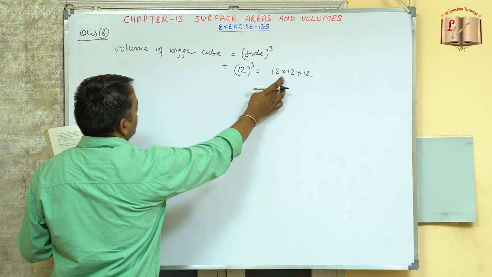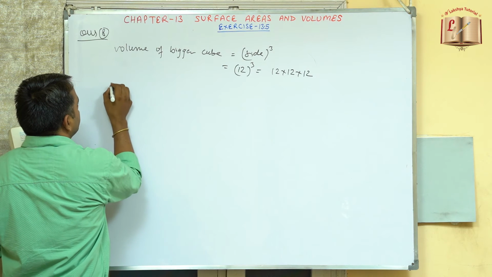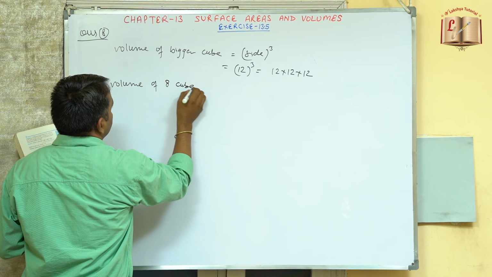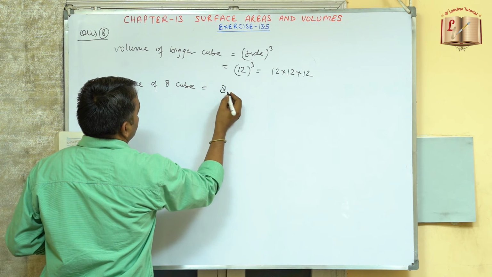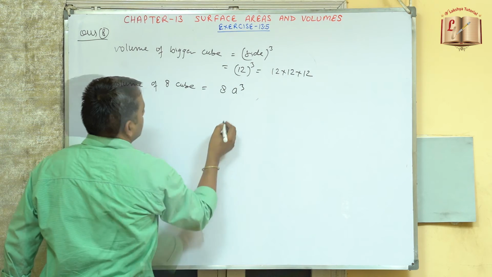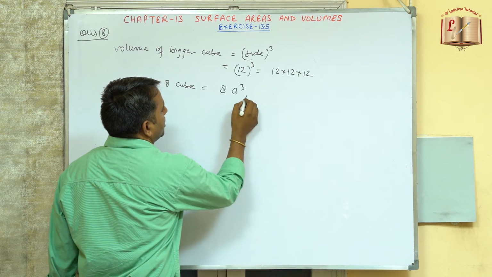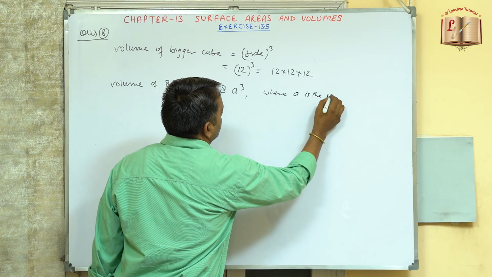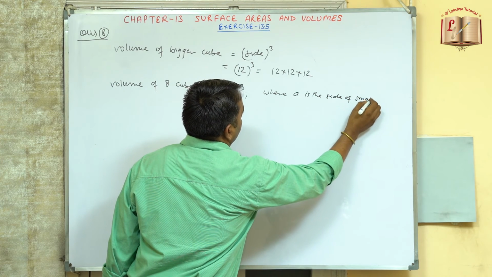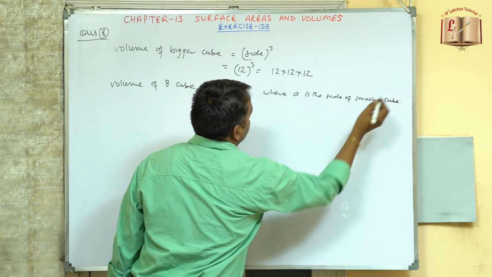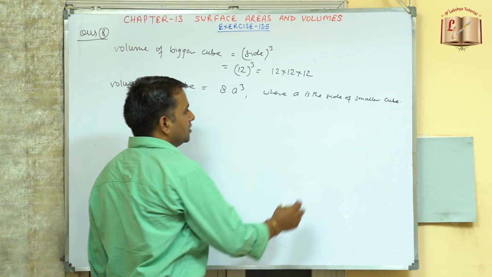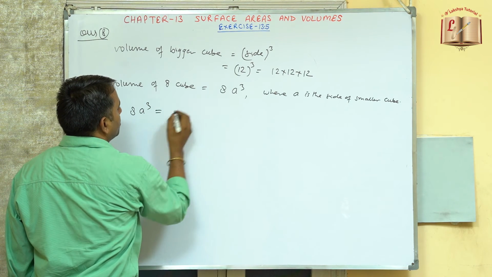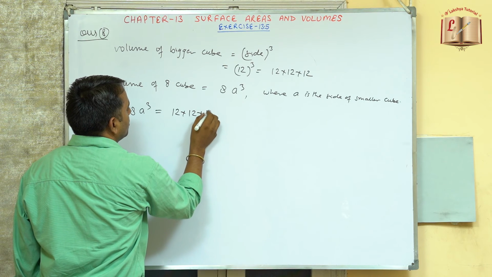Now this volume is equals to the volume of the 8 cubes. So now we can write volume of 8 cubes will be equals to 8 into a cube, where a is the side of a smaller cube. So now we will find out this side. So 8a cube will be equal to the total volume 12 into 12 into 12.